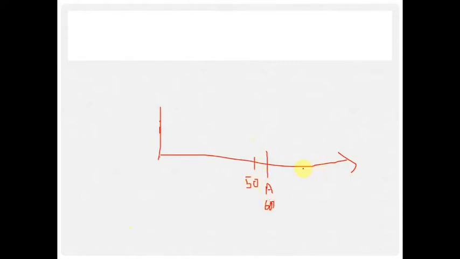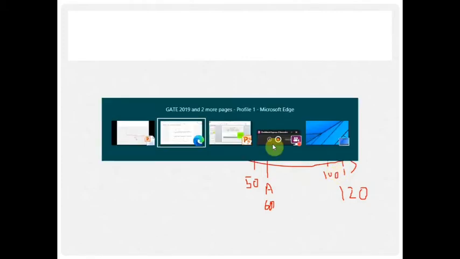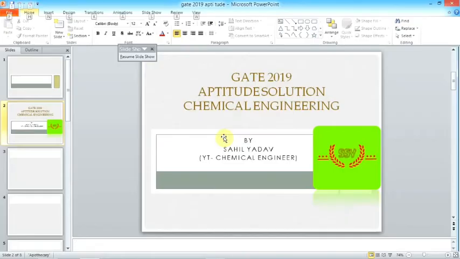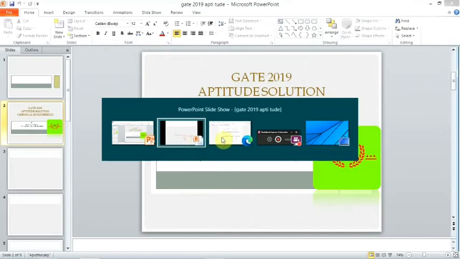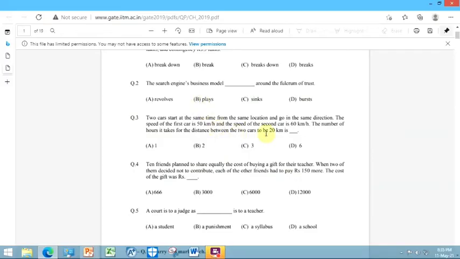After 2 hours, car A will reach 120 km because the speed is 60 km per hour, and car B will reach 100. So this is simple. It was asked how much time it will take to get a distance of 20 km between them. So the answer is 2 hours, you can do it directly.